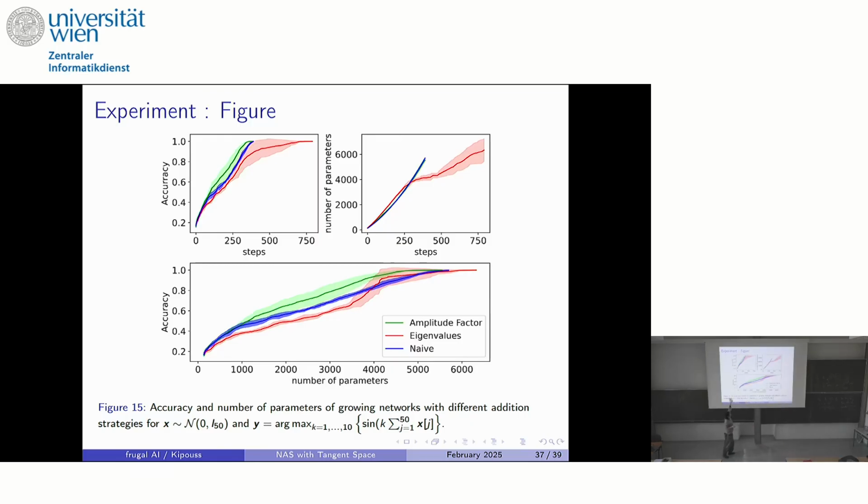And you have on the top the strategy that is based on the amplitude factor, while on the bottom, at least at the beginning of the experiment, you have the strategy that is based only on the first order approximation. And in fact, it really comes from the fact that you cannot compare the scalar product of the first layer with the one on the second layer, because you will have this matrix K, which really amplifies your scalar product from one layer to another, and it makes the comparison between layers meaningless.